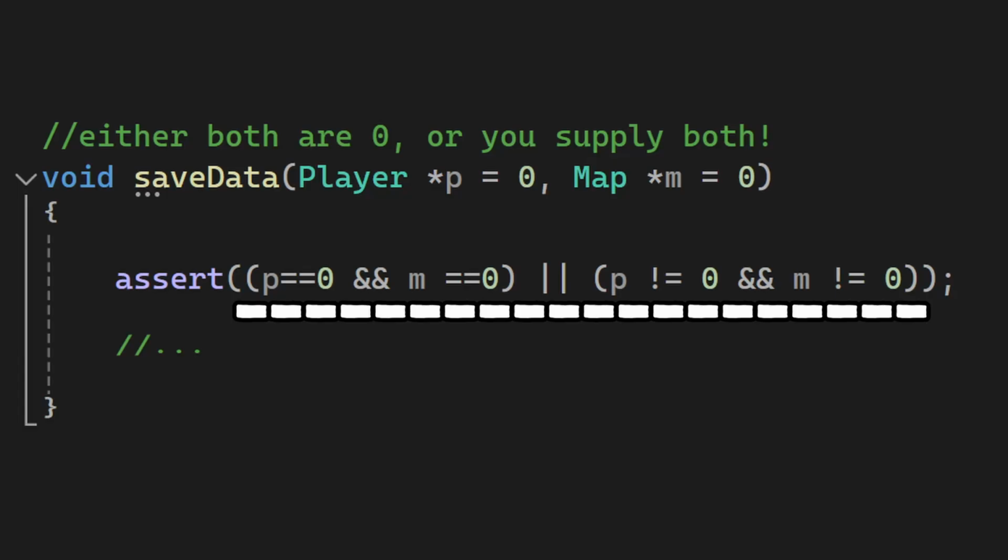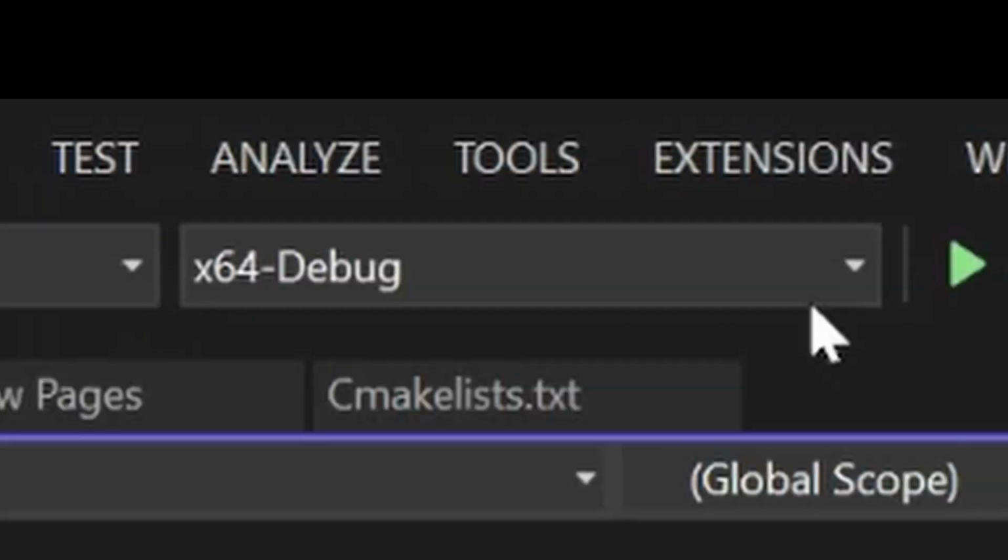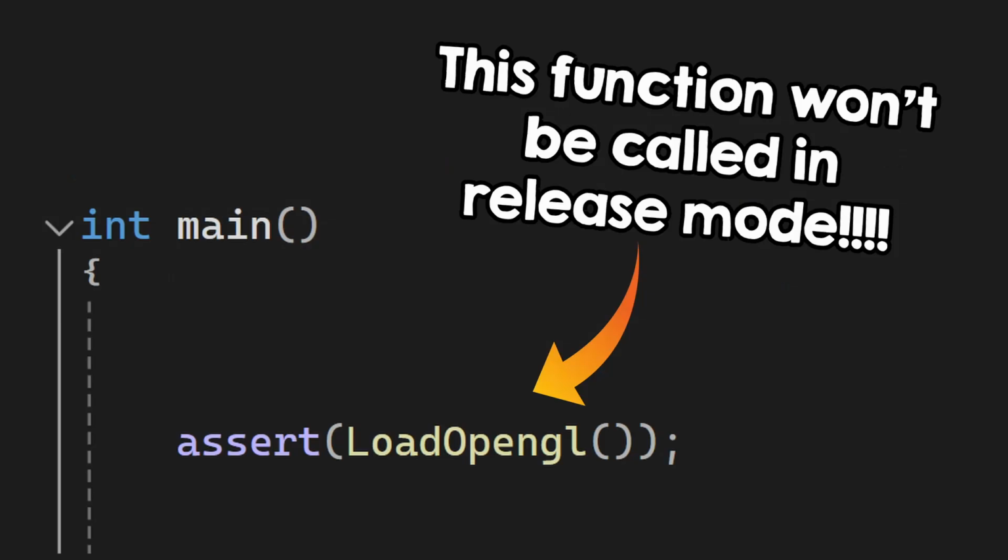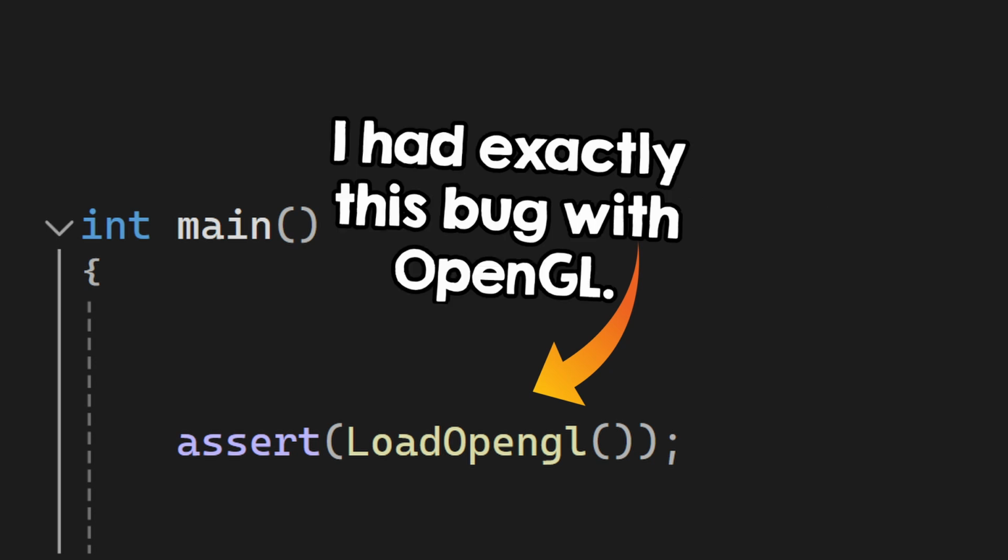One more thing, keep in mind that this line will only be run in debug mode. If you switch to release mode, not even the code inside the assert will be executed. So be careful not to put code that needs to run inside it. It happened to me once.